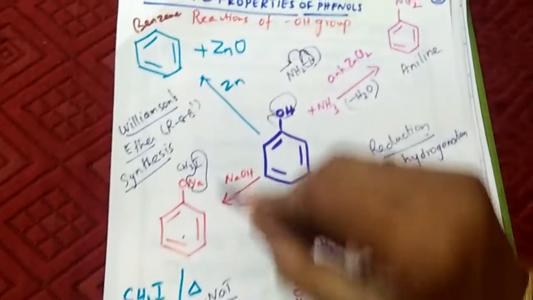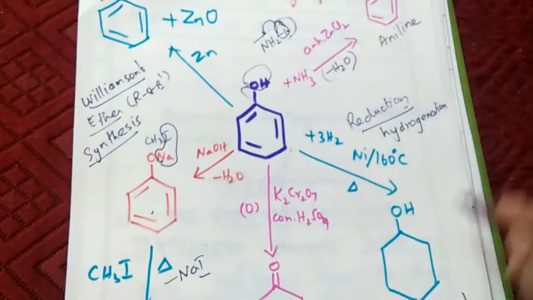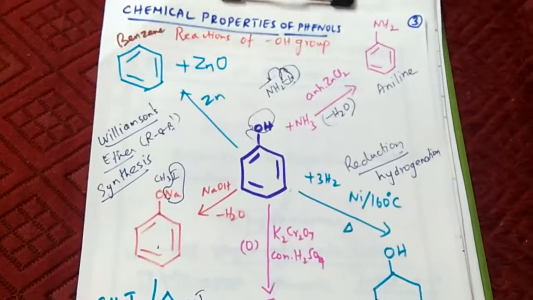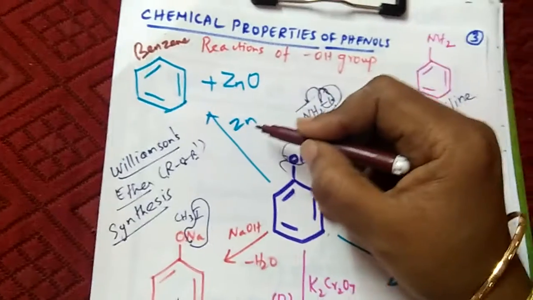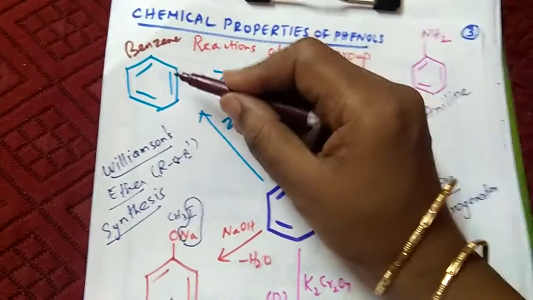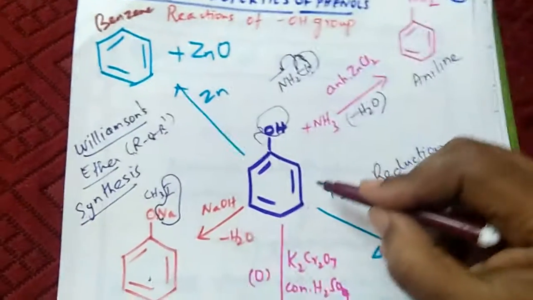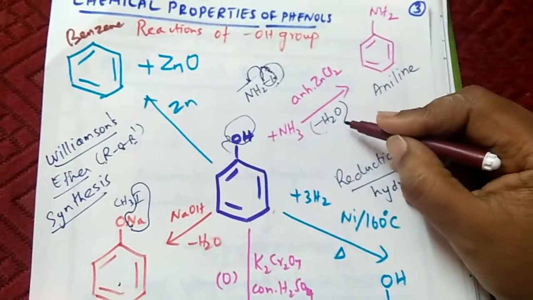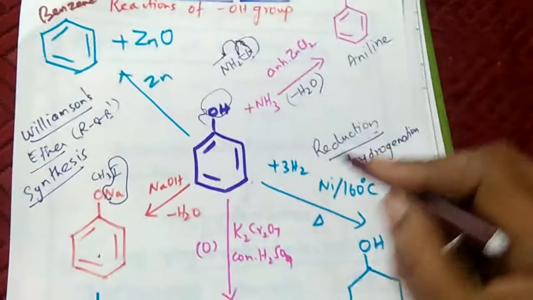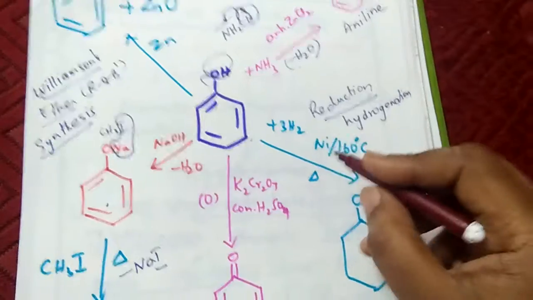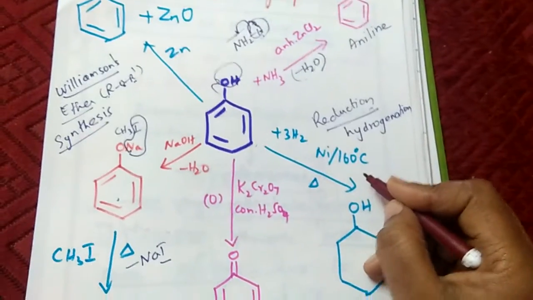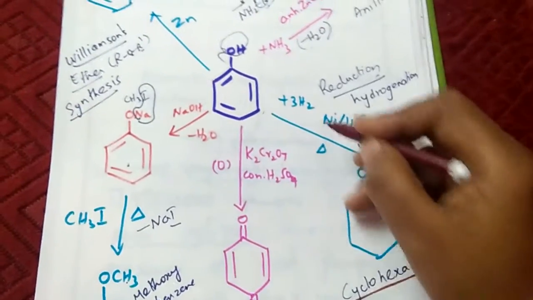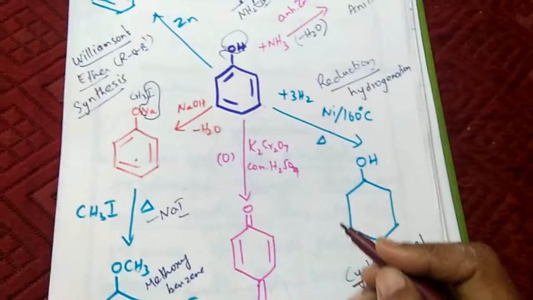So these are the 5 reactions of phenol which we have discussed. What are the 5 reactions? One is the reaction with zinc dust to get benzene, with zinc oxide as the byproduct. Reaction with ammonia to get aniline or aminobenzene. Water is evolved, and anhydrous zinc chloride absorbs the water. Hydrogenation in the presence of nickel catalyst at 160 degrees Celsius, you get cyclohexanol, as hydrogen atoms get added at the double bonds.